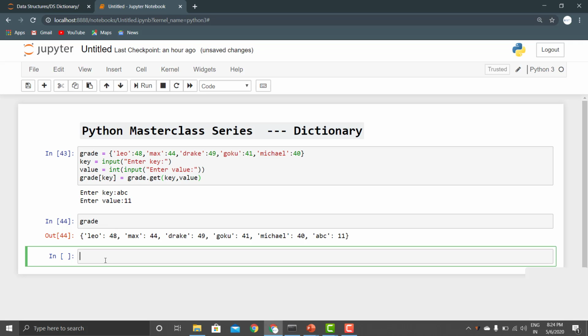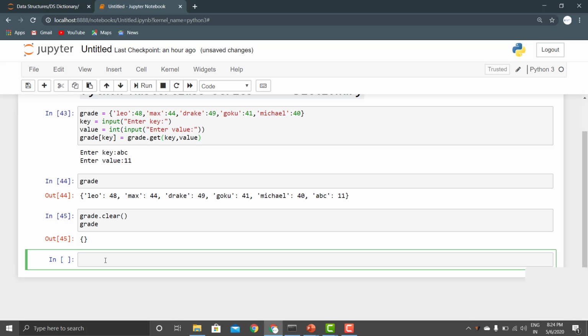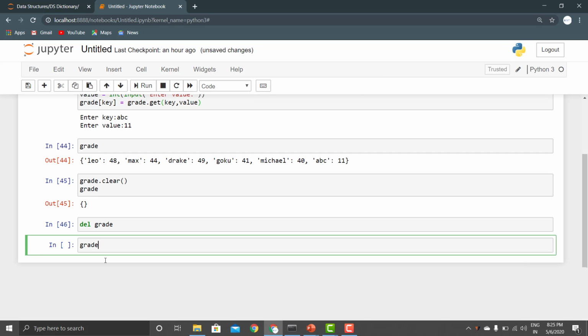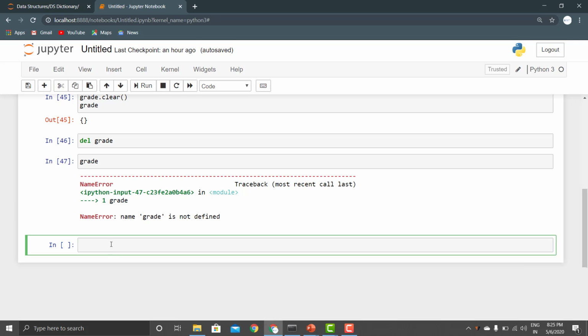So the last thing that we need to learn is, if we want to delete all the elements present, we can use the clear function and the grade becomes empty now, right? And if we just want to delete this grade as well, we can use the del keyword. Now if you just try to print the grade, it will give us the name error, that is, it is not present. So this is all for today's video, guys.